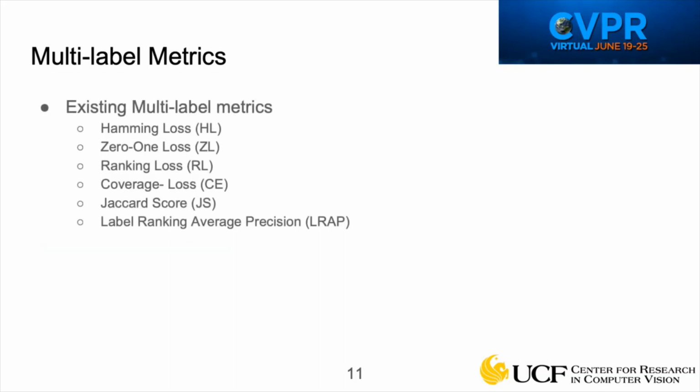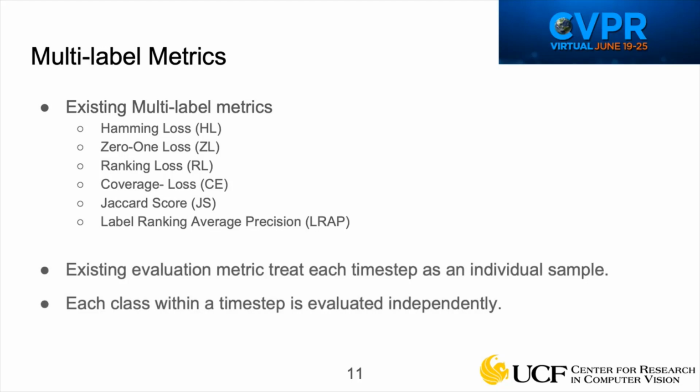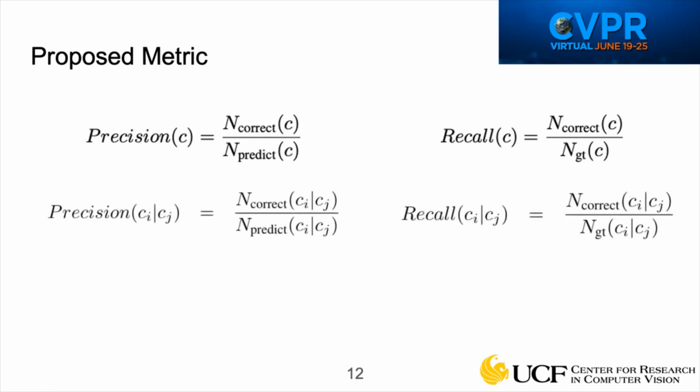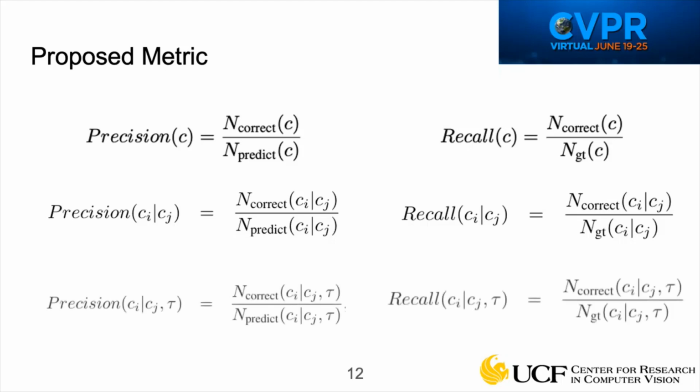There are several existing multi-label classification metrics as shown here, but they treat each class independently. Since our work focuses on learning action dependencies, we present a metric to evaluate how well a model learns these relationships. Consider traditional precision and recall metrics for an action C. To evaluate co-occurrence dependencies, we propose action conditional precision and recall metrics which evaluate performance on action Ci given that action Cj is present within the time step. To evaluate temporal dependencies, we can modify these metrics to evaluate performance on action Ci given that action Cj is present within a temporal window tau.